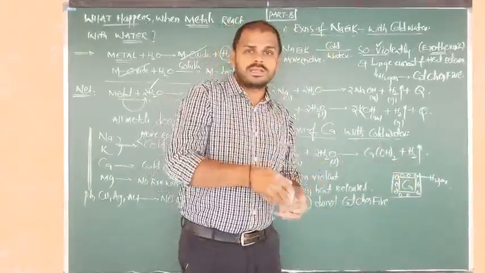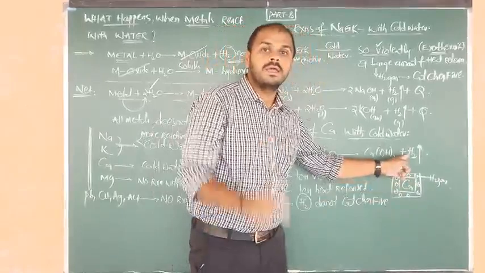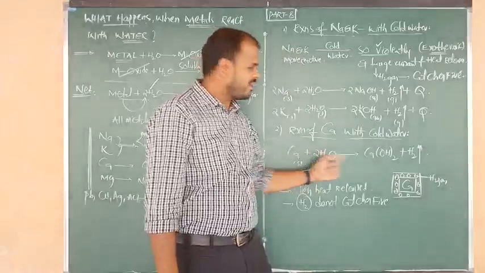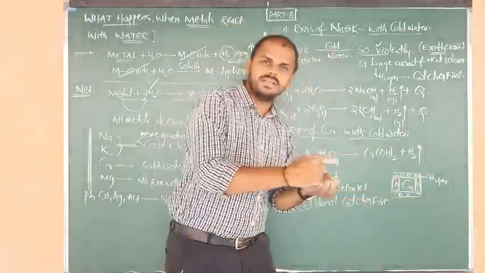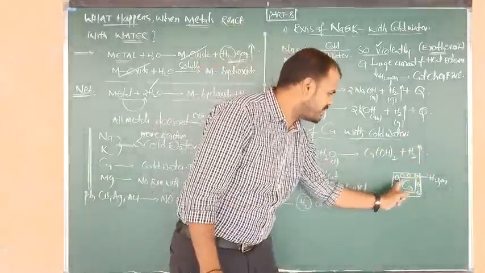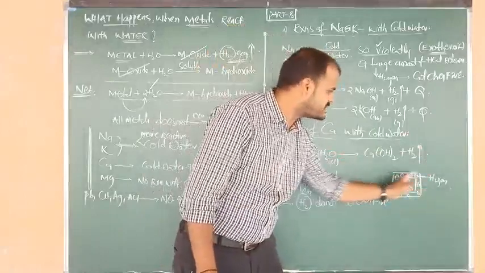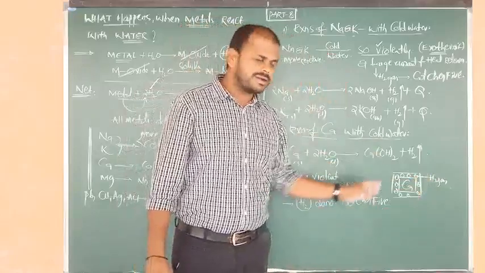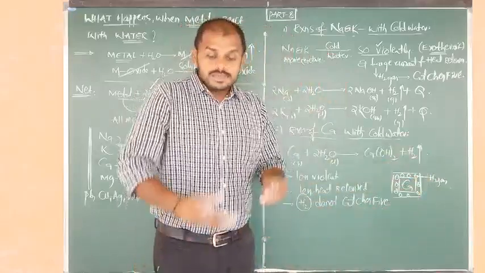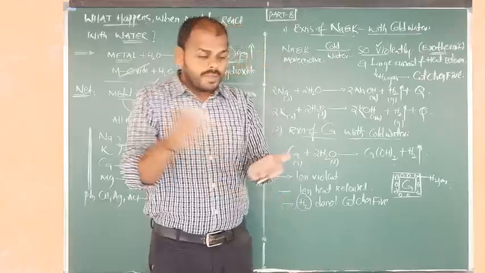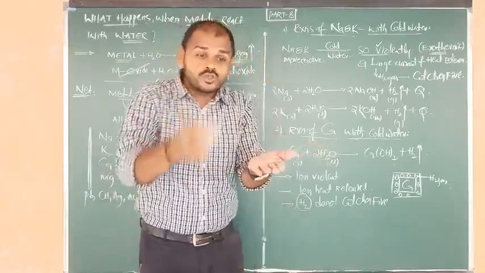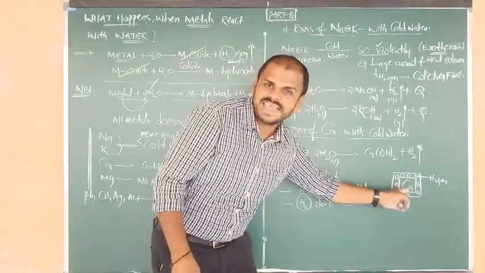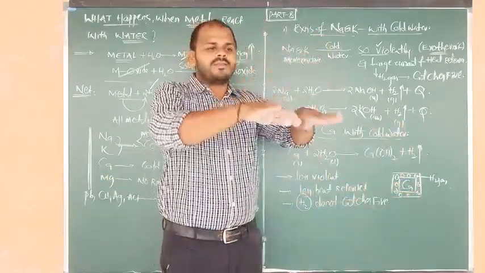But the released hydrogen gas bubbles reach the surface of the metal. Which metal? Calcium. So around the surface of the metal, we can see bubbles of H2 gas. Calcium on reaction with water gives calcium hydroxide and liberates H2 gas. Such released H2 gas bubbles reach the surface of the metal and stick to the surface of the metal. Due to such a condition, the calcium metal comes up and